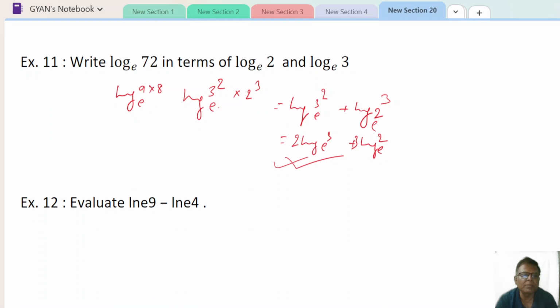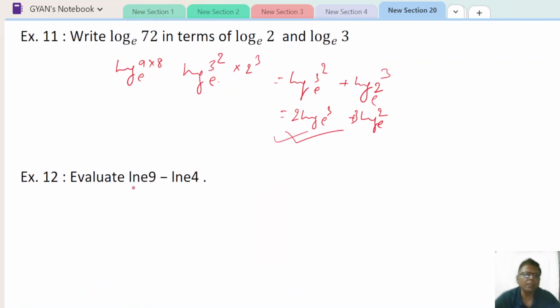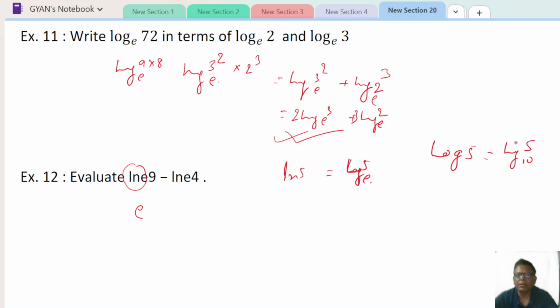Now evaluate this one. Wherever ln is there, the base is always e. So if ln 5 is written, you understand it is log 5 to the base e. And if it is given as log 5, then you understand the base may be 10. In calculus, generally we take e, and otherwise some ambiguity is there for log. But for this, there is no ambiguity. ln 5 means log 5 to the base e.